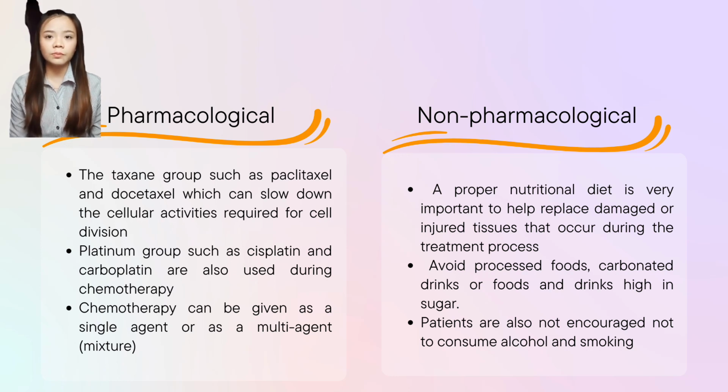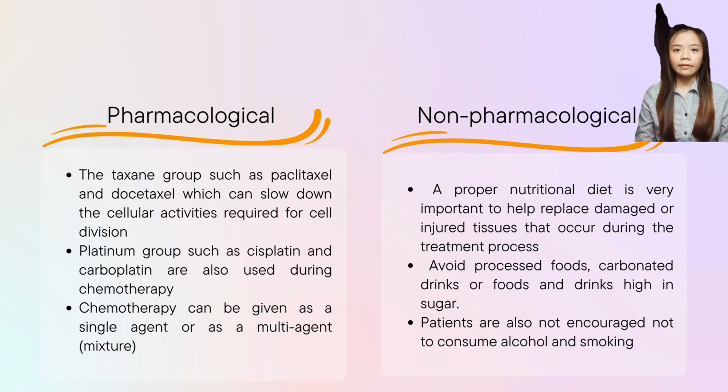Next, platinum groups such as cisplatin and carboplatin are also used during chemotherapy, and they are widely used now because they have very few side effects without affecting the treatment effect. Chemotherapy can be given as a single agent or as a multi-agent, also known as a mixture.